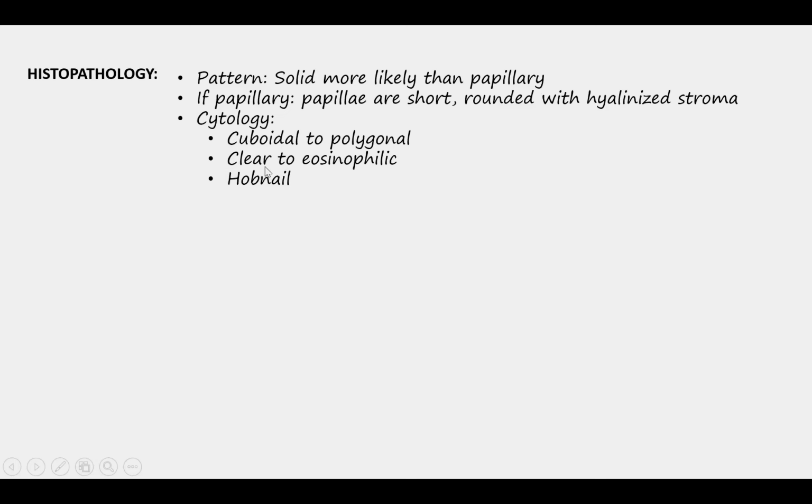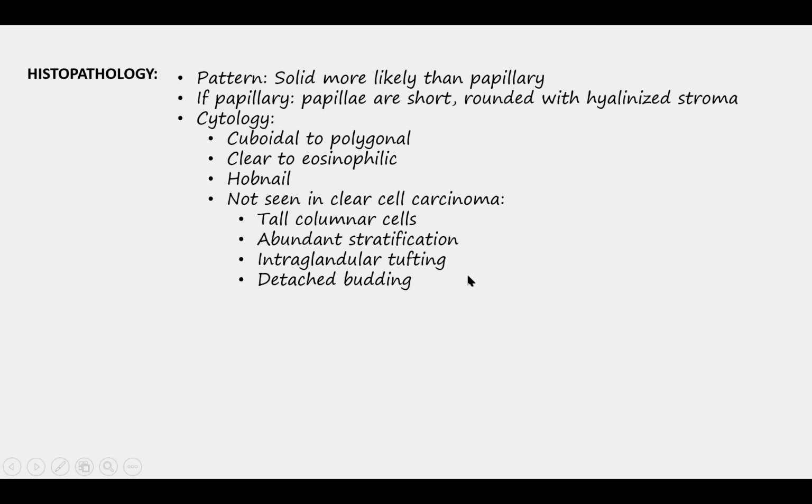So presence of a clear cytoplasm is not a required feature for diagnosis of clear cell carcinoma. Similarly, hobnailing is also not a required feature for diagnosis of a clear cell carcinoma. And what are the features that you do not see in clear cell carcinomas? These are tall columnar cells, abundant stratification, intraglandular tufting, or detached budding. And if we see any of these features, then we must in fact reconsider the diagnosis of clear cell carcinoma.